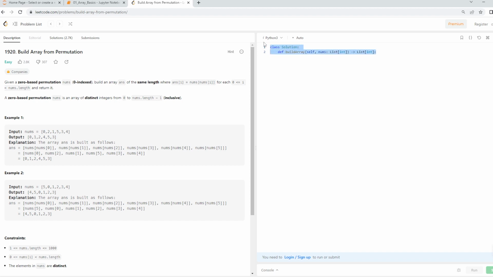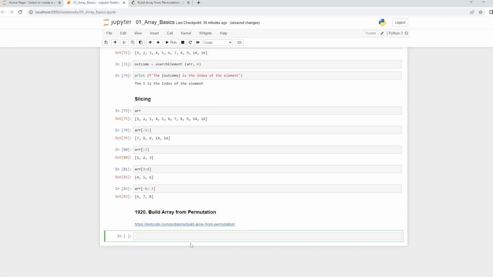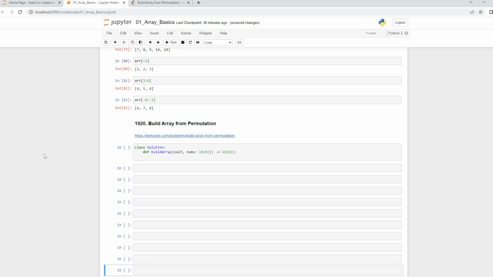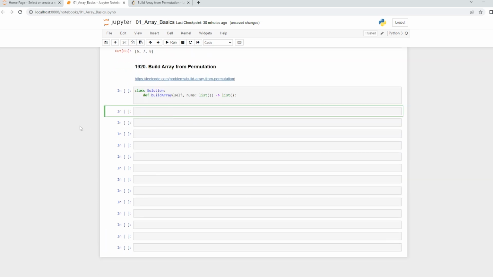So we will just copy this thing, and I'll get rid of this. This build array expects you to check every single element, put that element as the index of the array, find the element that is available in the array and replace it.